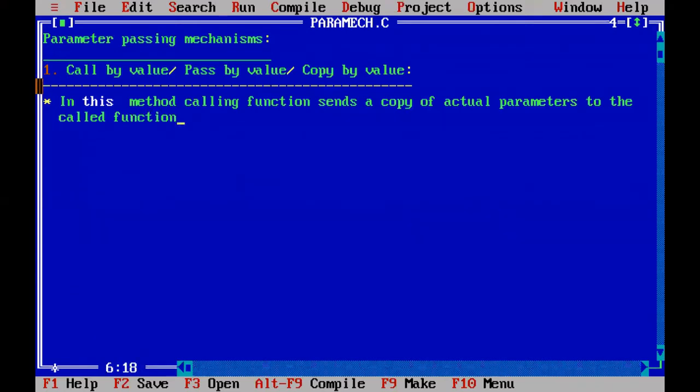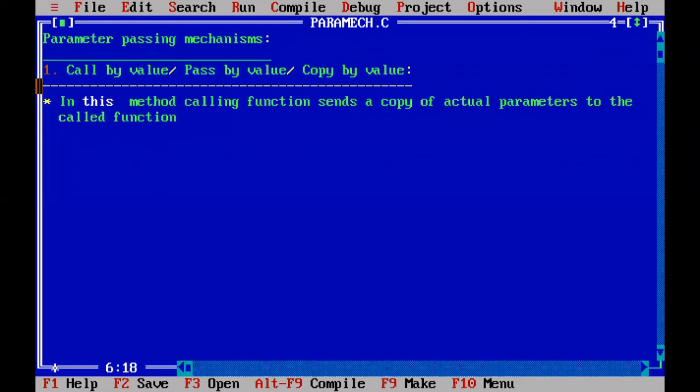To understand this topic, we should be familiar with what is calling function, what is called function, and what are actual parameters and formal parameters. These four terminologies we should be familiar with.